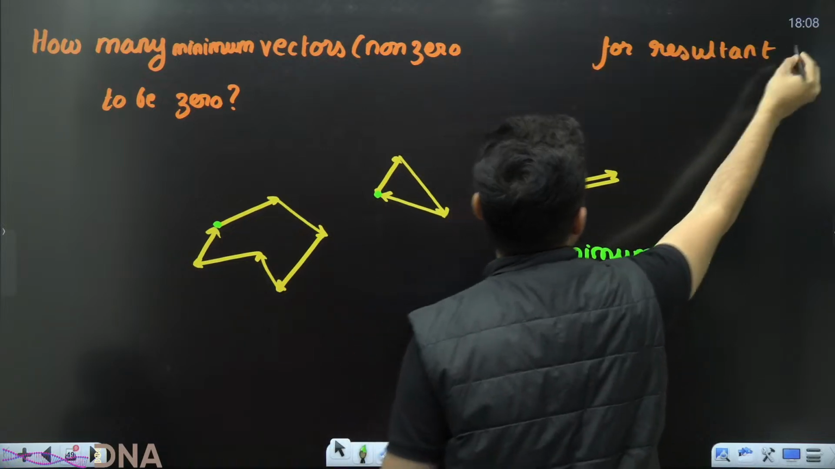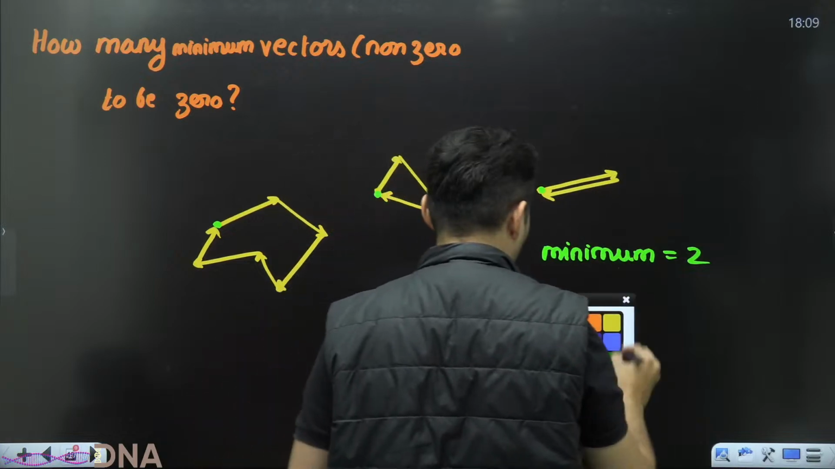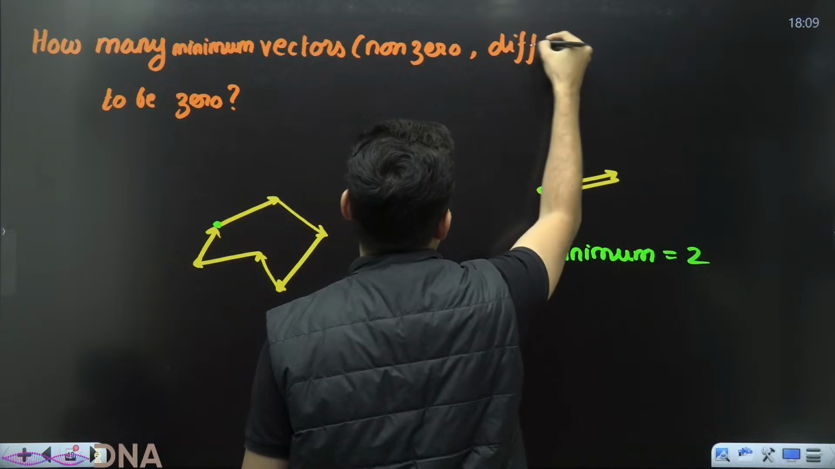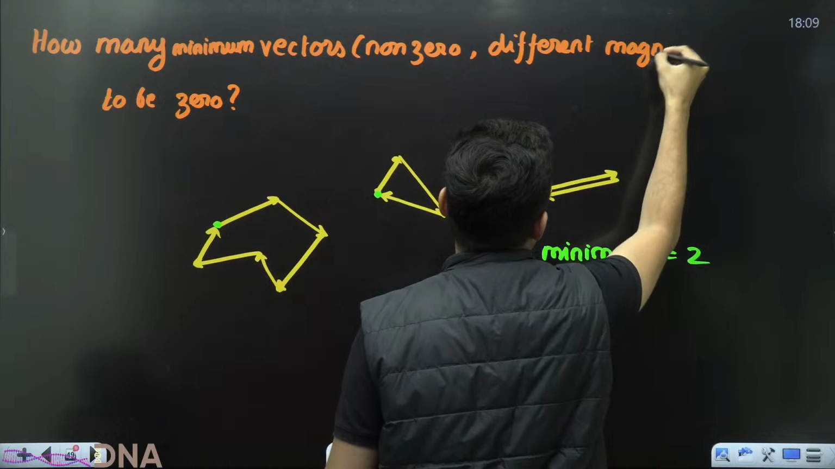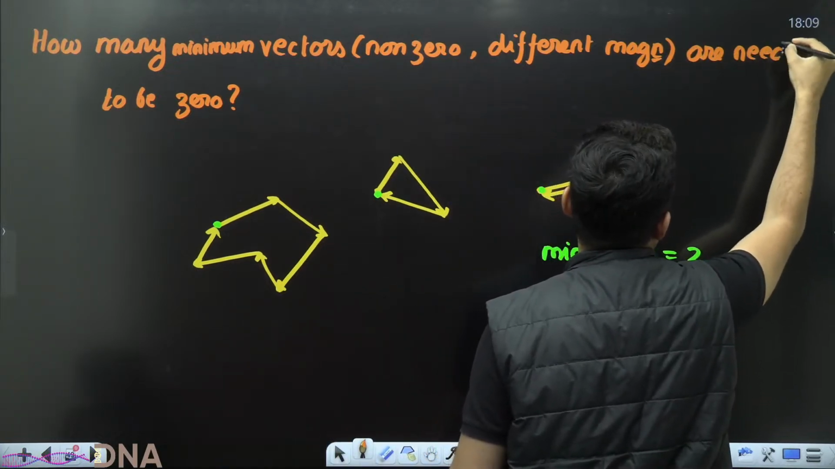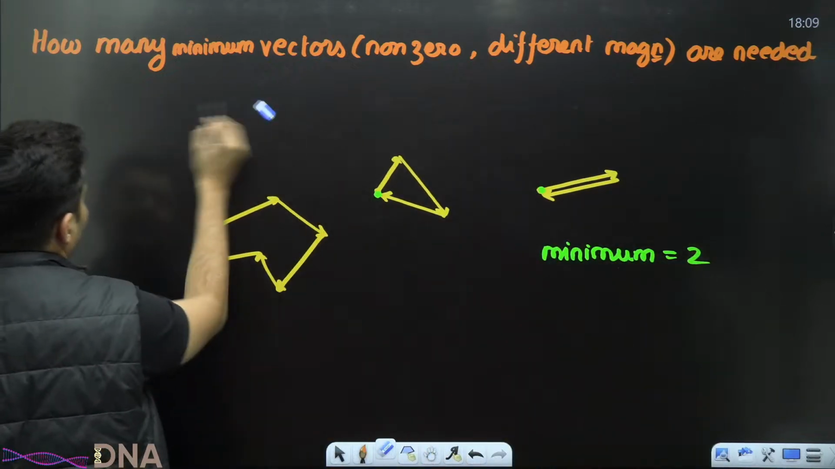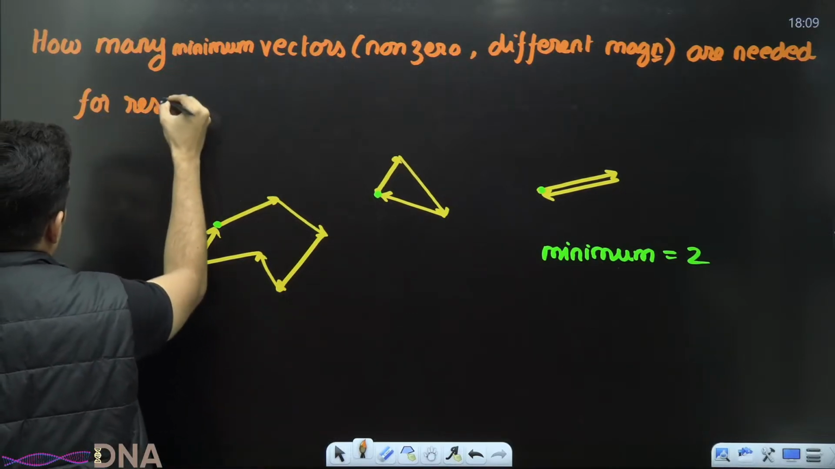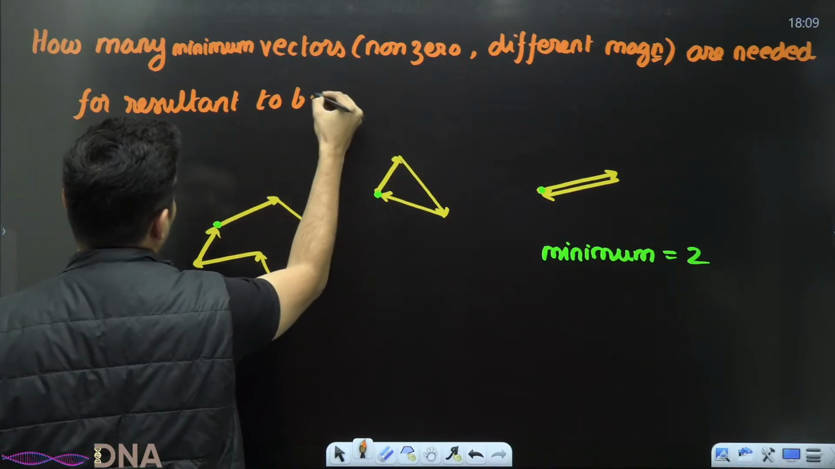Okay, let it be. How many non-zero vectors of different magnitudes are needed for the resultant to be 0?